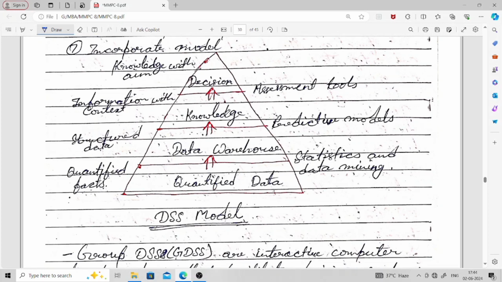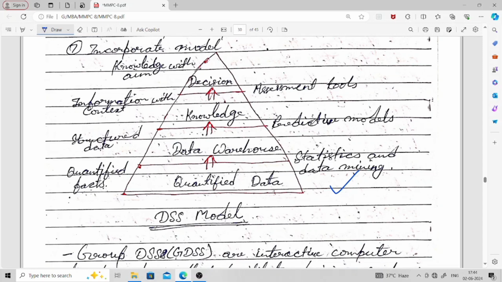Now you see on the right hand side, the processing. What different processing we need to do, what kind of data we get, and what the result of that processing is, is given on the left hand side. Here, quantified data we get first, and when we do some data mining operation, we get the data warehouse, which is nothing but structured data.